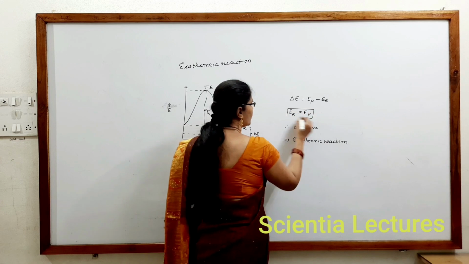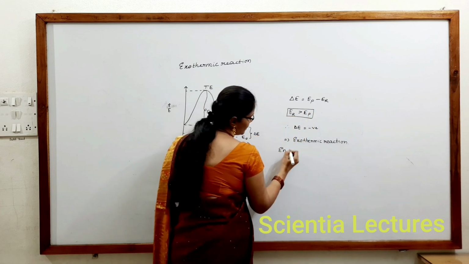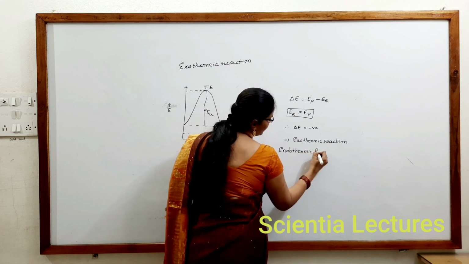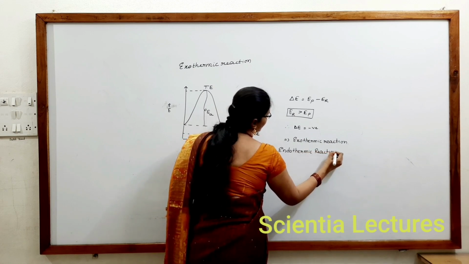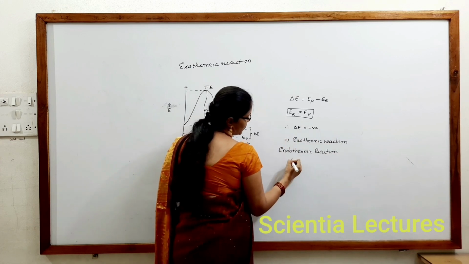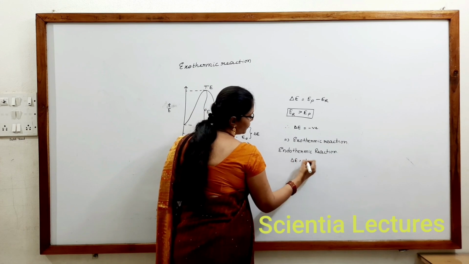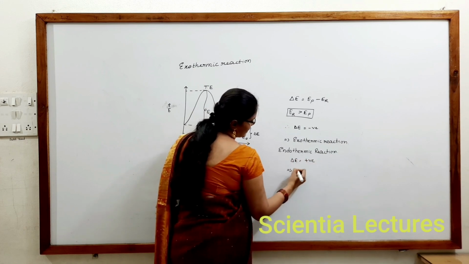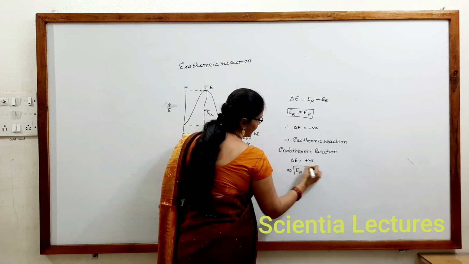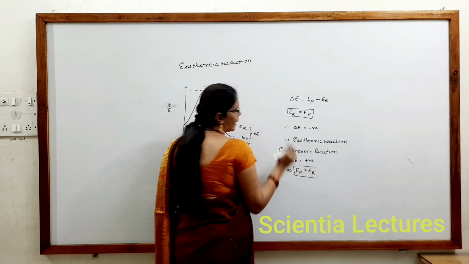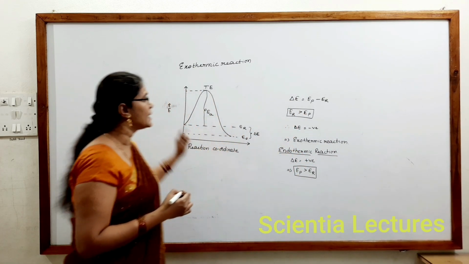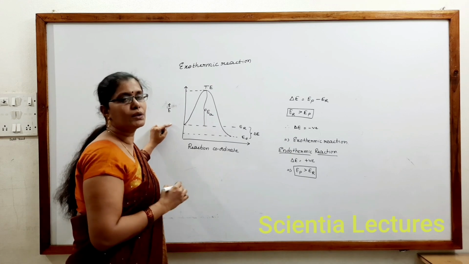If you take an endothermic reaction, delta E would be positive, which implies the energy of products must be greater than the energy of reactants. How should the graph of an endothermic reaction be? This was a graph for an exothermic reaction.